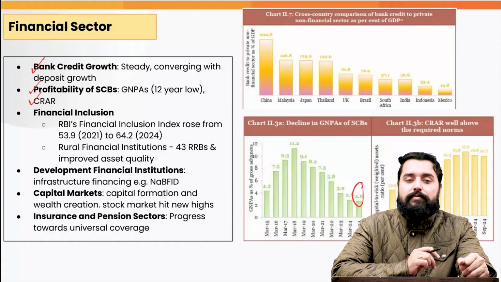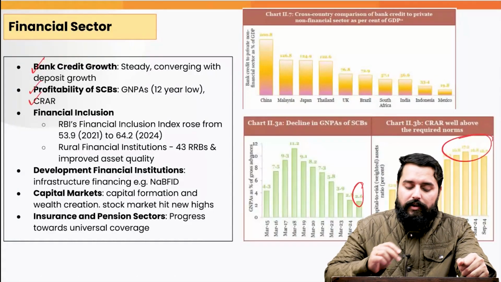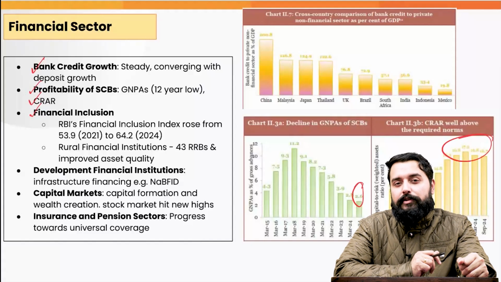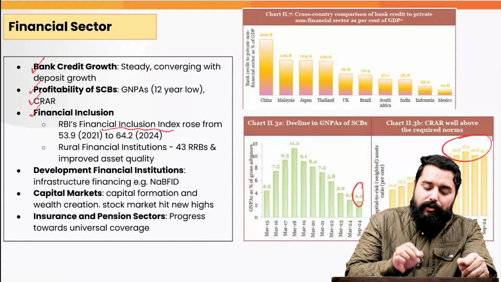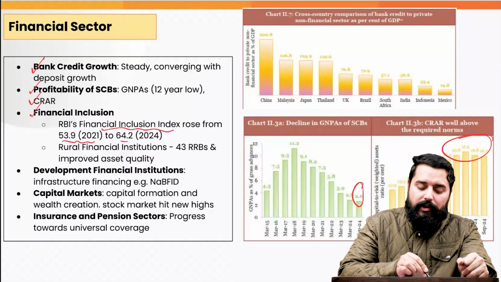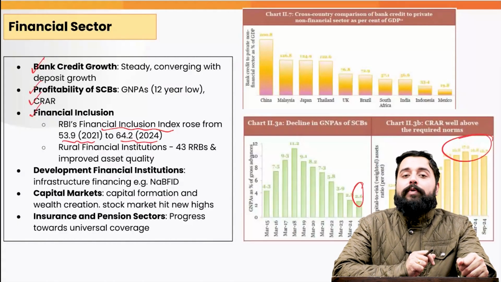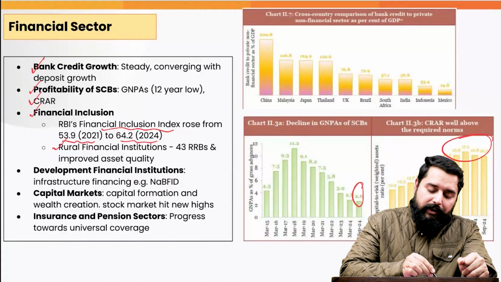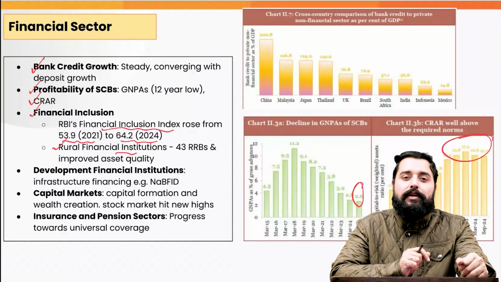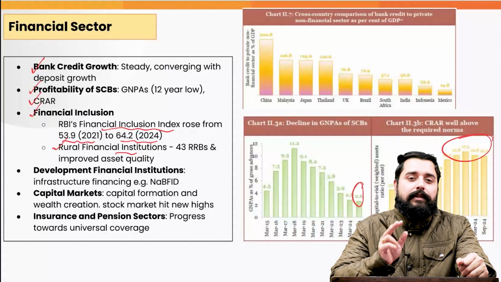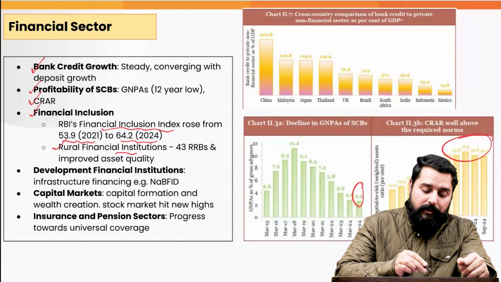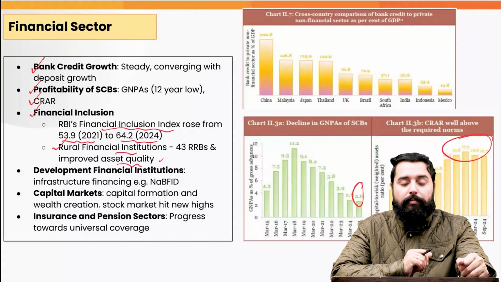Likewise, the capital to risk weighted assets ratio has also been significant. When we look at the financial inclusion, it has also been increasing. The RBI's financial inclusion index has risen from 53.9 in 2021 to 64 in 2024. The rural financial institutions have been one of the key drivers of financial inclusion. For example, the regional rural banks have increased to 43 in number, plus their asset quality has also improved.